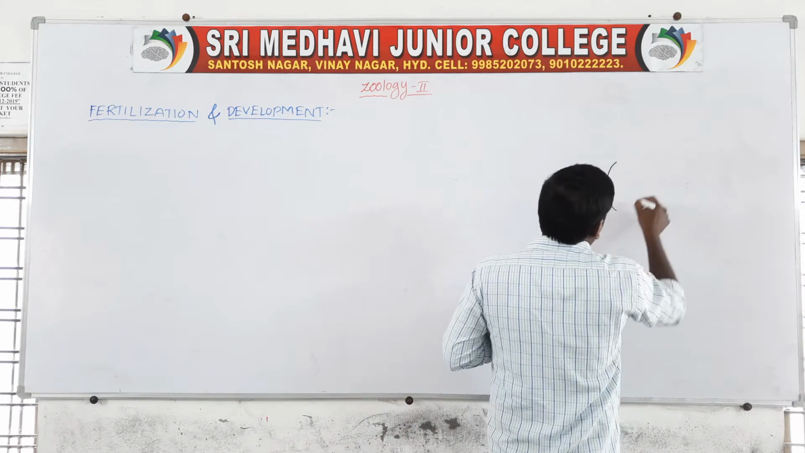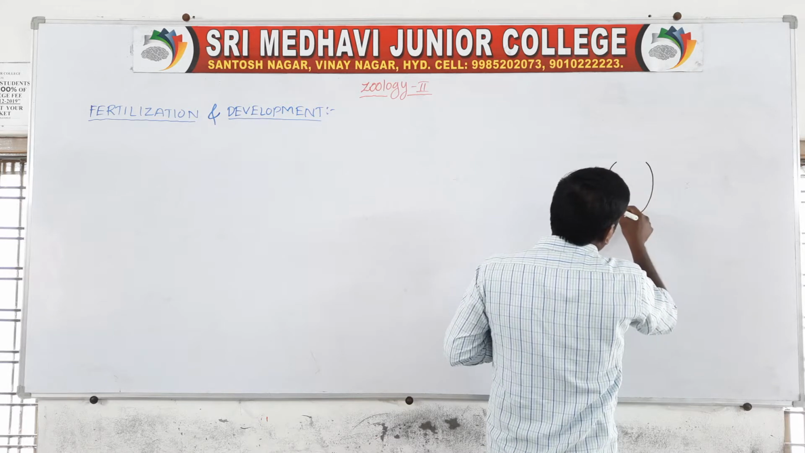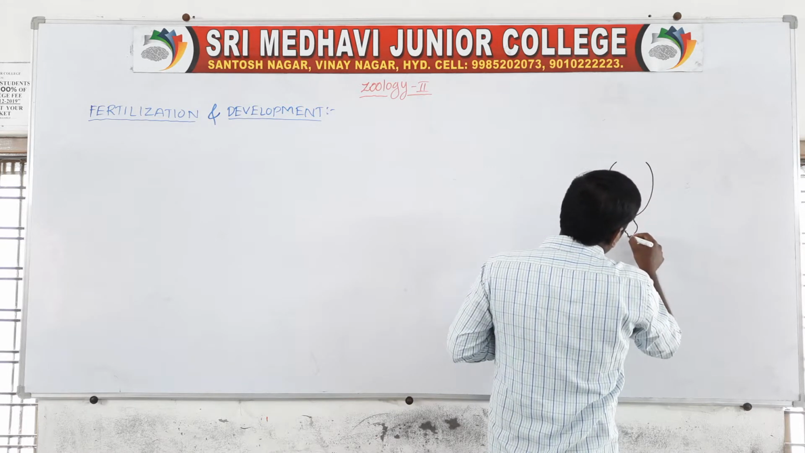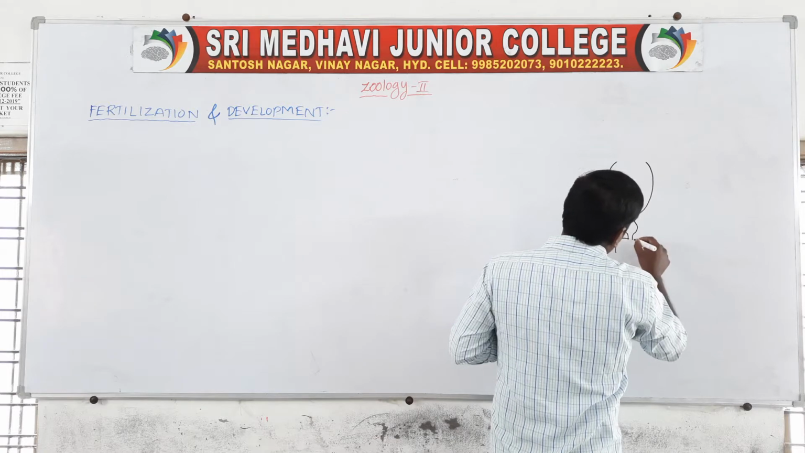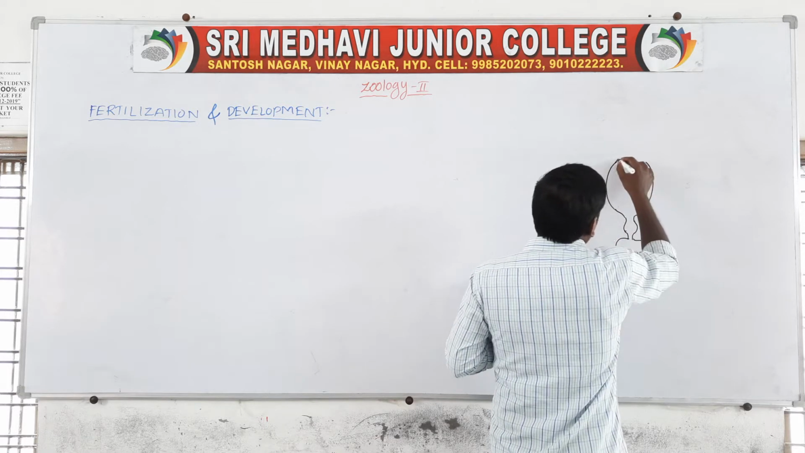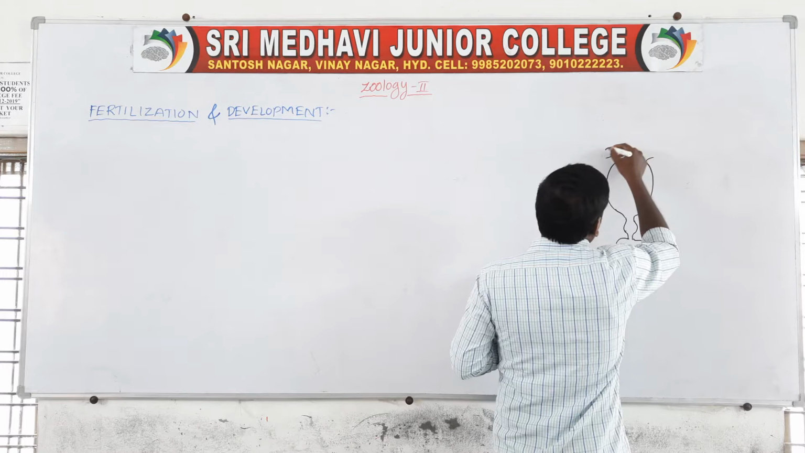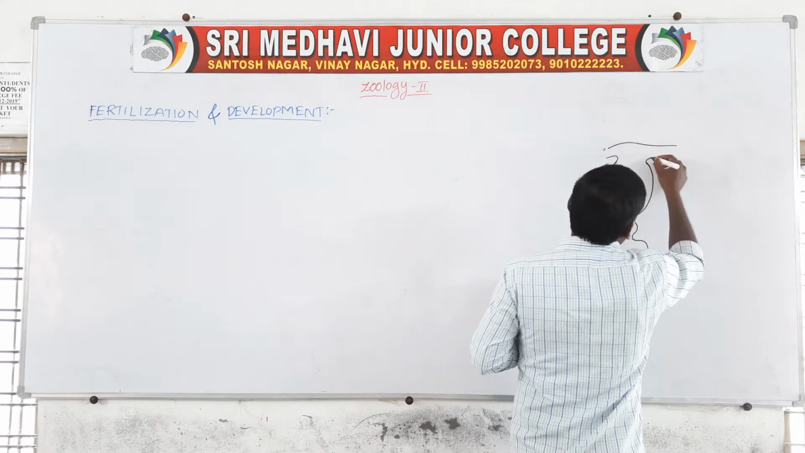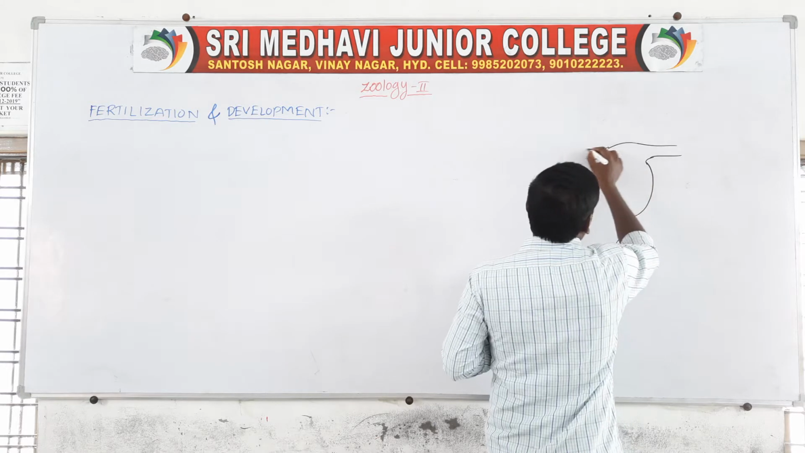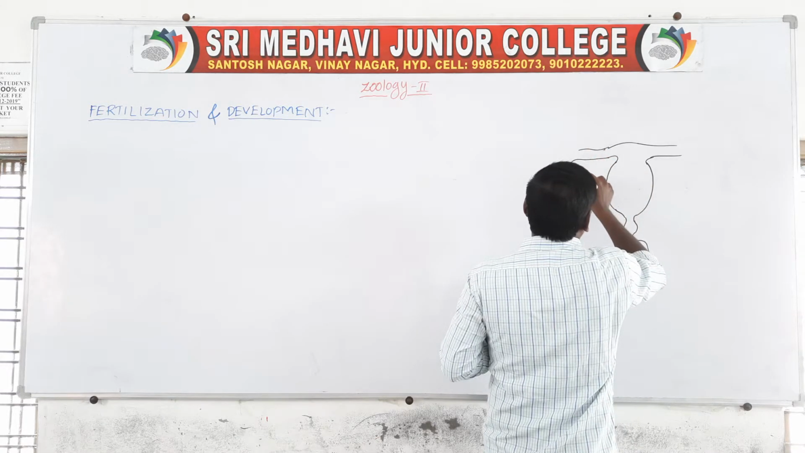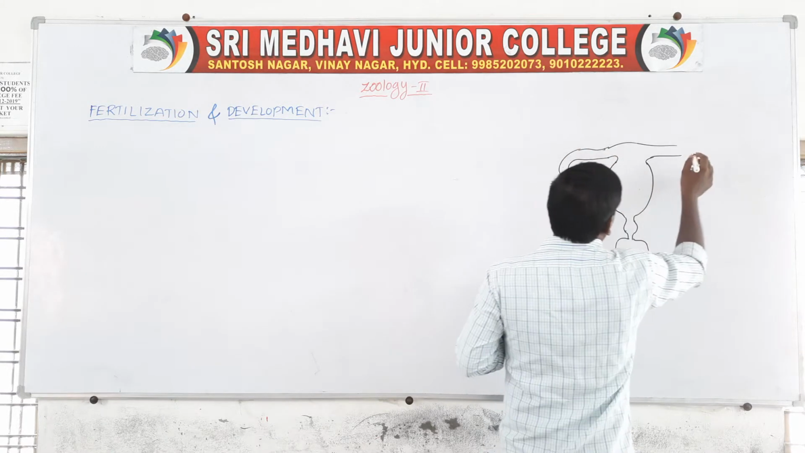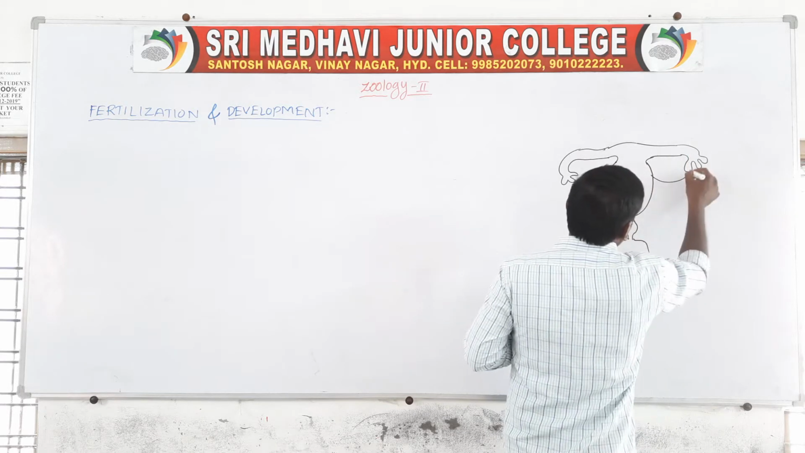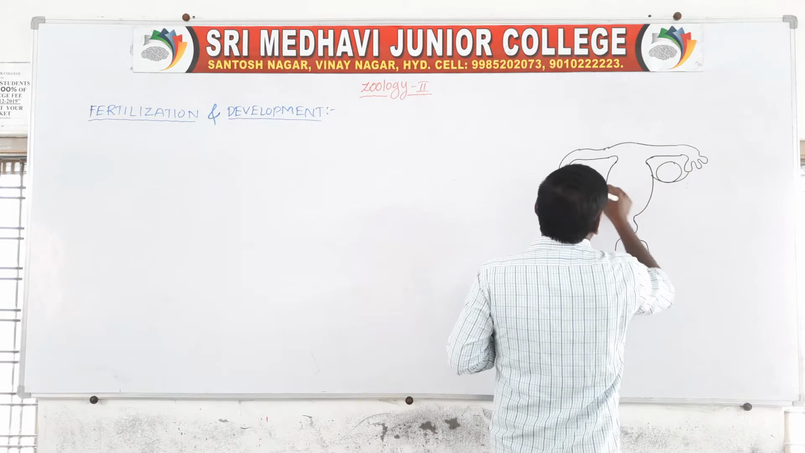Here is a rough diagram. This is the cervix. This is the vagina. These are the fallopian tubes, and these are the ovaries.